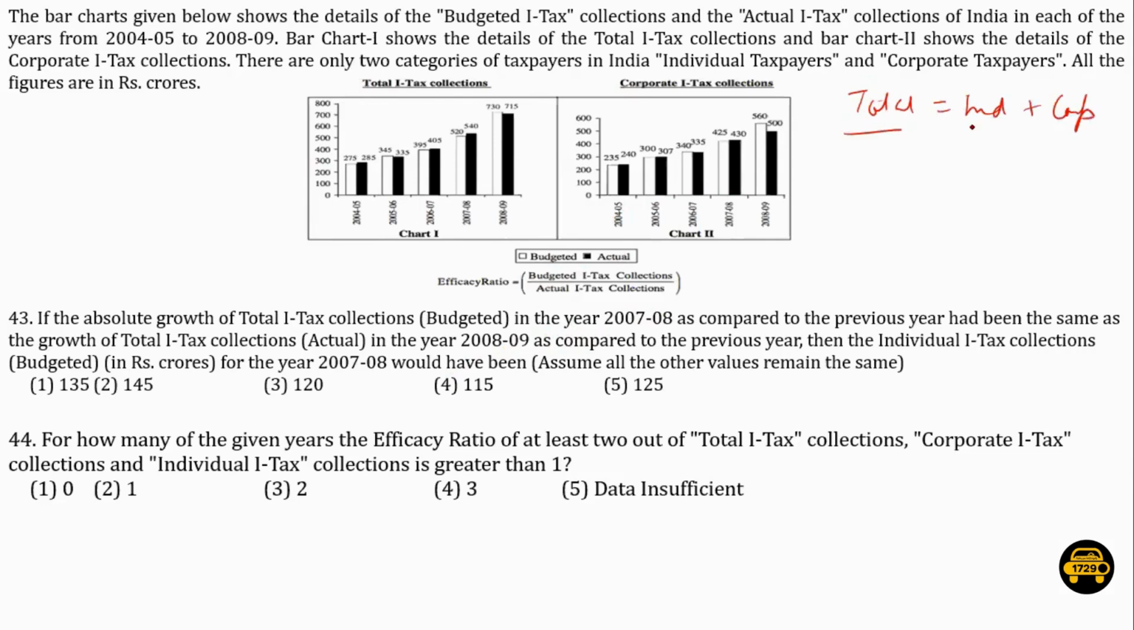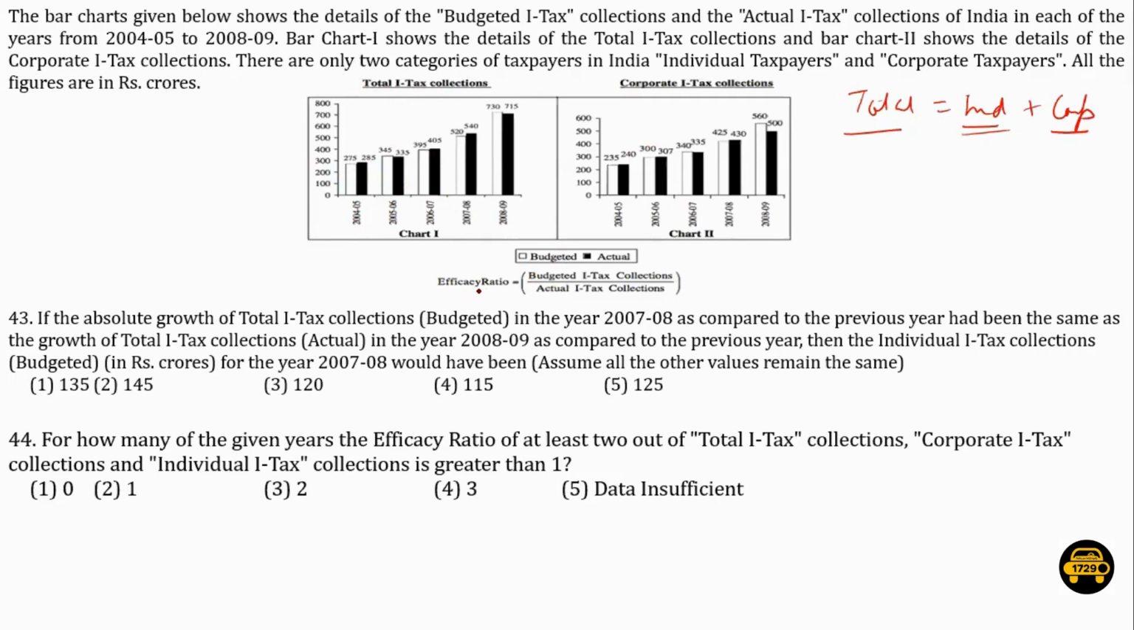So we know about the total, we know about the corporate. The total minus corporate will give us data about individual income tax collections, right? Now, it's mentioned here, like 275 for the year 2004-5. The total income tax collections budgeted was 275, and the actual collections came out to be 285, right? Similarly, for 2005-6, budgeted was 345, actual was 335, and so on.